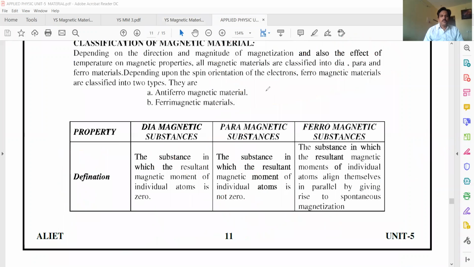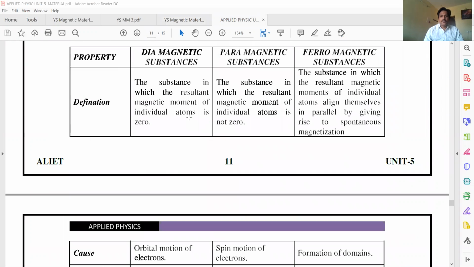So this is about diamagnetic, paramagnetic and ferromagnetic materials. What are diamagnetic materials? Diamagnetic materials are weakly magnetized. Paramagnetic materials are feebly magnetized, and ferromagnetic materials are strongly magnetized. When you place these materials in an external magnetic field, they are magnetized in different ways.